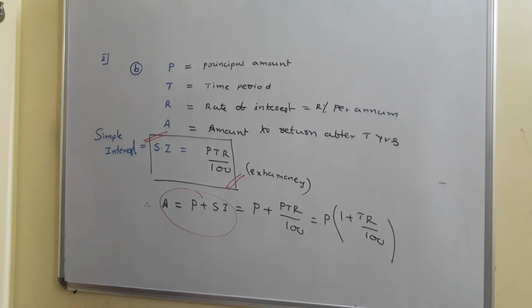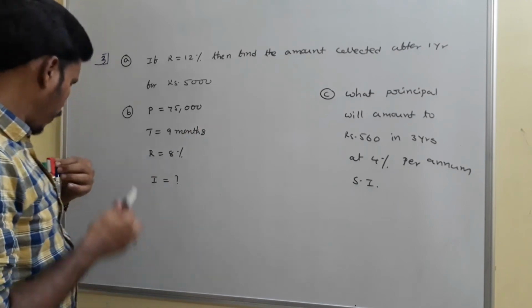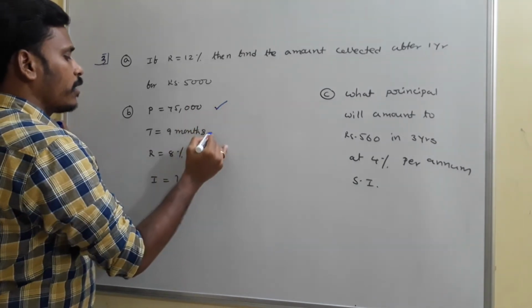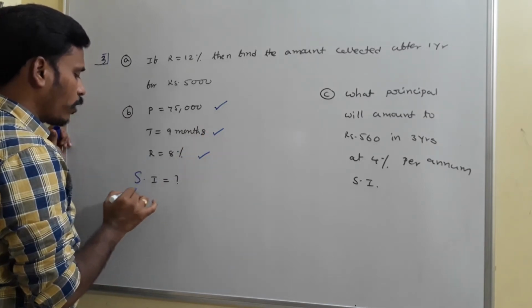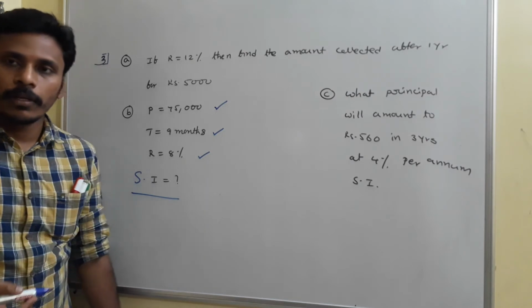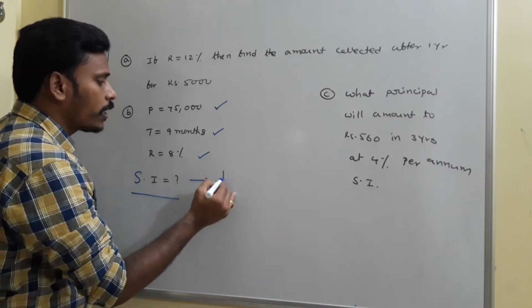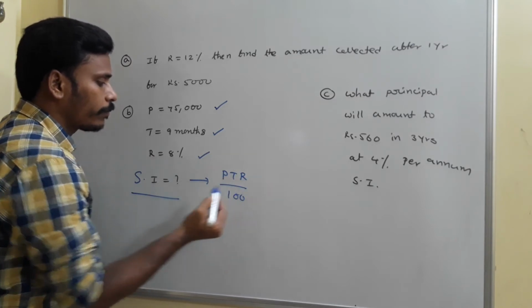Okay, just have a look, and then I will give you some problems to solve now. First of all, look at problem B. See the principal amount here, it is given as 75,000 and the time is 9 months, rate of interest is 8%. We need to calculate simple interest. So the usual formula for the simple interest as we discussed is PTR by 100.